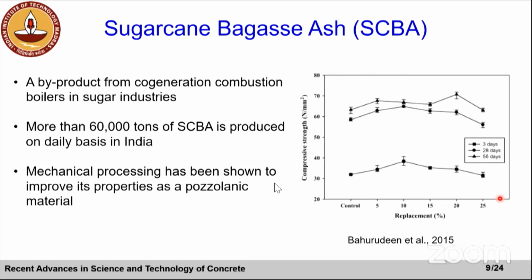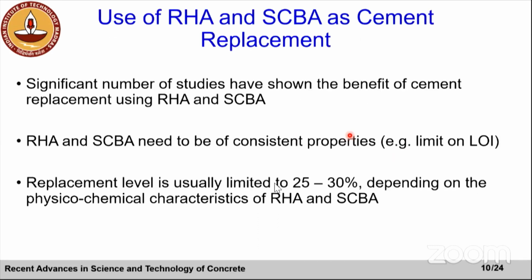That's what is shown in this figure. So we so far know that we can use rice husk ash and sugarcane bagasse as cement replacement. A significant number of studies exist on this aspect.